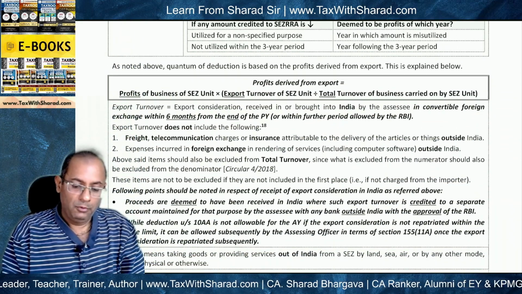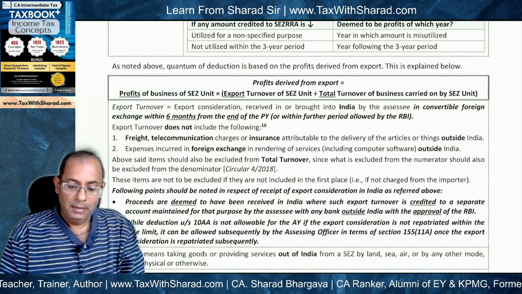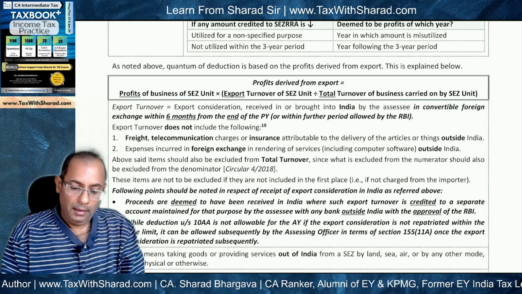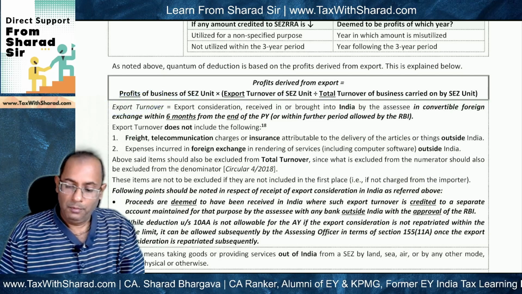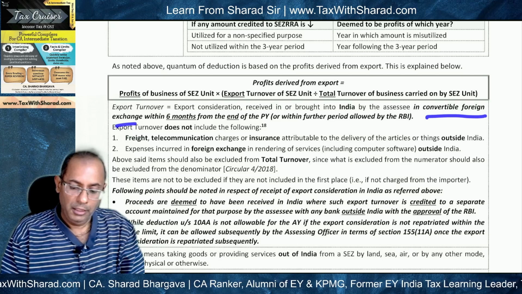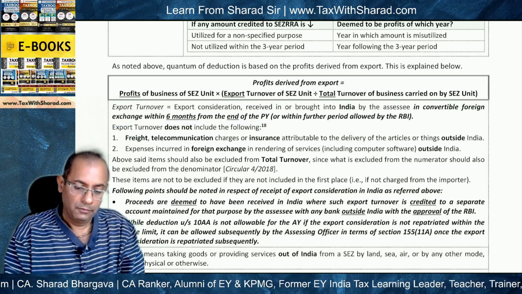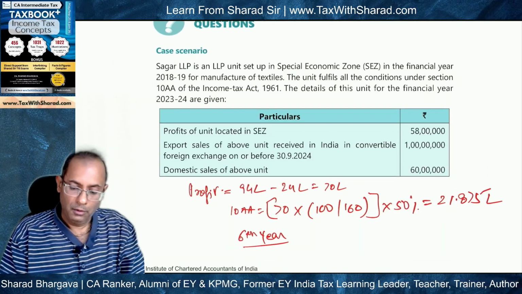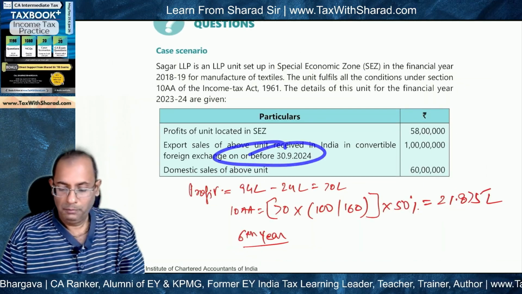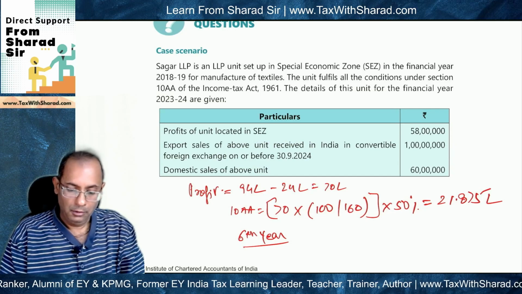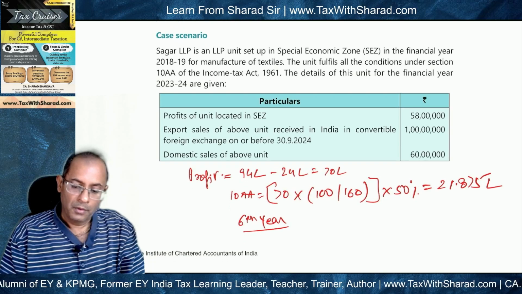And profit derived from export will be profits of the SEZ unit into export turnover divided by total turnover, and the export turnover should be brought into India in convertible foreign exchange within 6 months from the end of the previous year, that means by 30th of September, and this is what is given: on or before 30th of September. So entire export sales qualifies for the purposes of this formula.